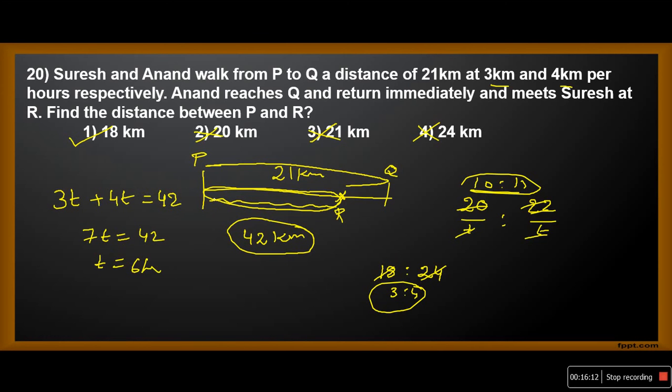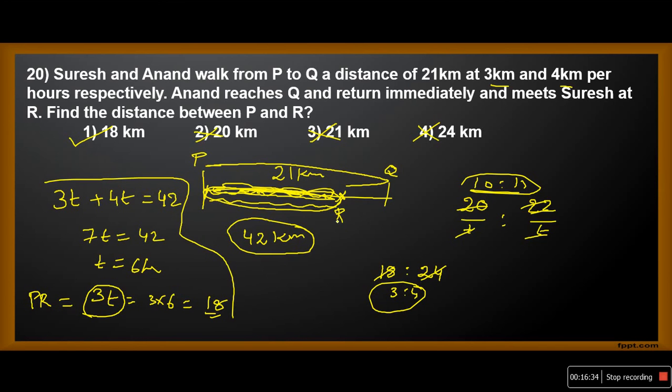So he is asking us to find the distance from P to R. P to R is nothing but the distance covered by Suresh. So the distance covered by Suresh is 3T, that is 3 into 6, which is 18. So PR is 18, and the answer is option 1. You can go by this method or the logical method.